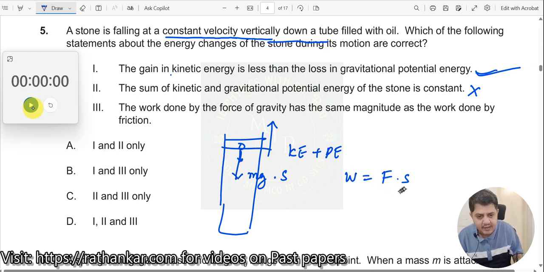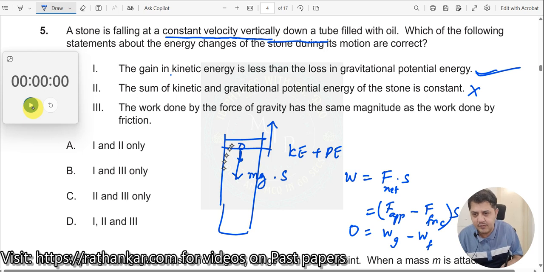What does it mean? If s is not 0, then F should be 0. Why is F 0? The reason is that this F is nothing but F net, which is F applied, due to gravity, minus the friction force, dotted with s. So the work done due to gravity minus the work done due to friction is equal to 0. That's what we are getting over here.